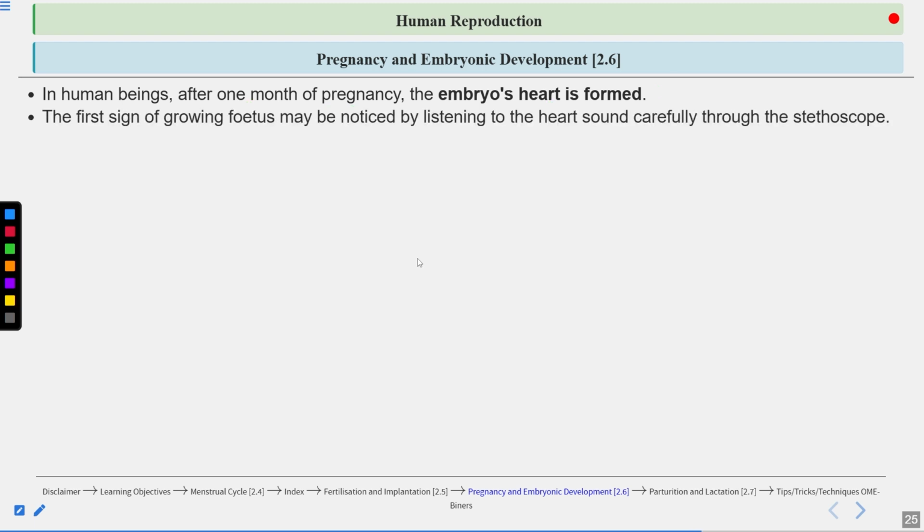Now, the first sign of a growing fetus may be noticed by listening to the heart sound, because the heart is beating now. You can listen to the heart sound carefully through the stethoscope at the end of the first month.